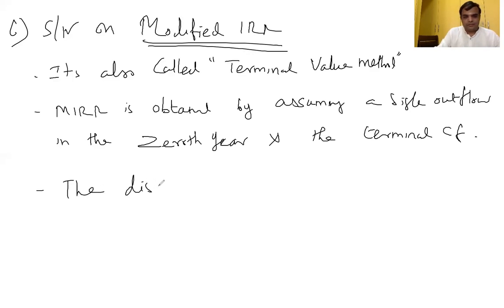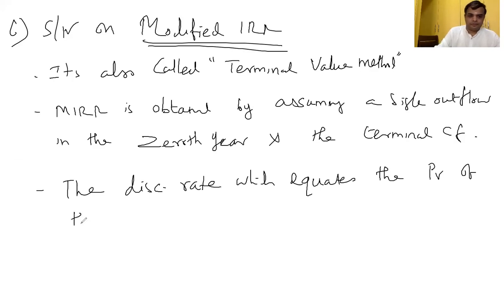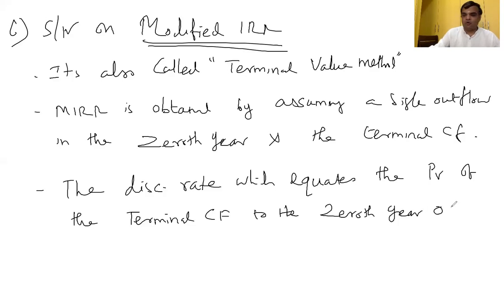The discount rate which equates the present value of the terminal cash flow to the 0th year outflow is called MIRR, modified internal rate of return.